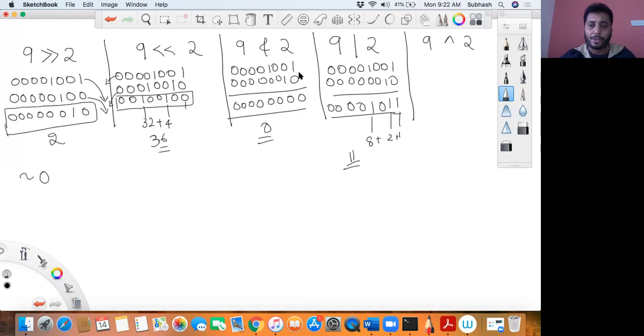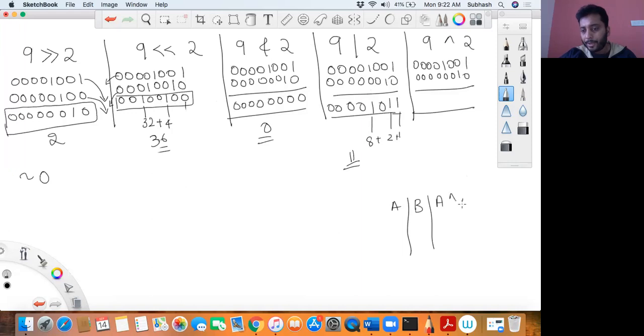How do you apply 9 XOR 2? Okay, so first let me represent this in binary: 00001001, then 2: 00000010. How do you apply the XOR operator? For that, let us learn the truth table. We'll see the truth table for that.